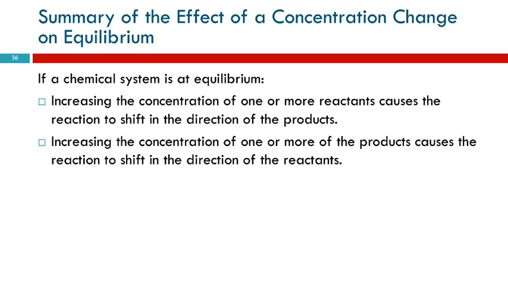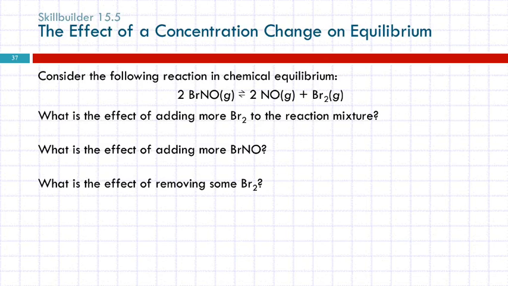So if a system's at equilibrium, if you increase the concentration of a reactant, it's going to cause the reaction to shift in the direction of the products. If you increase one of the products, the equilibrium will shift away from that into the direction of the reactants. Does that make sense? So these are the sorts of questions we need to be able to answer. So here's a reaction at equilibrium.